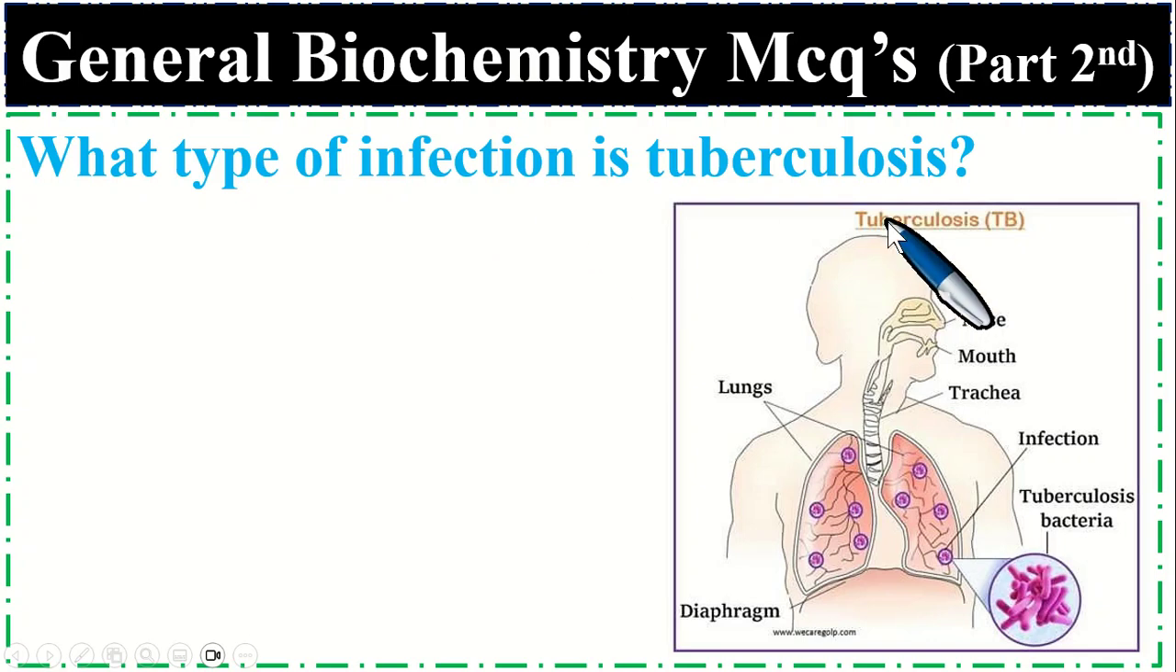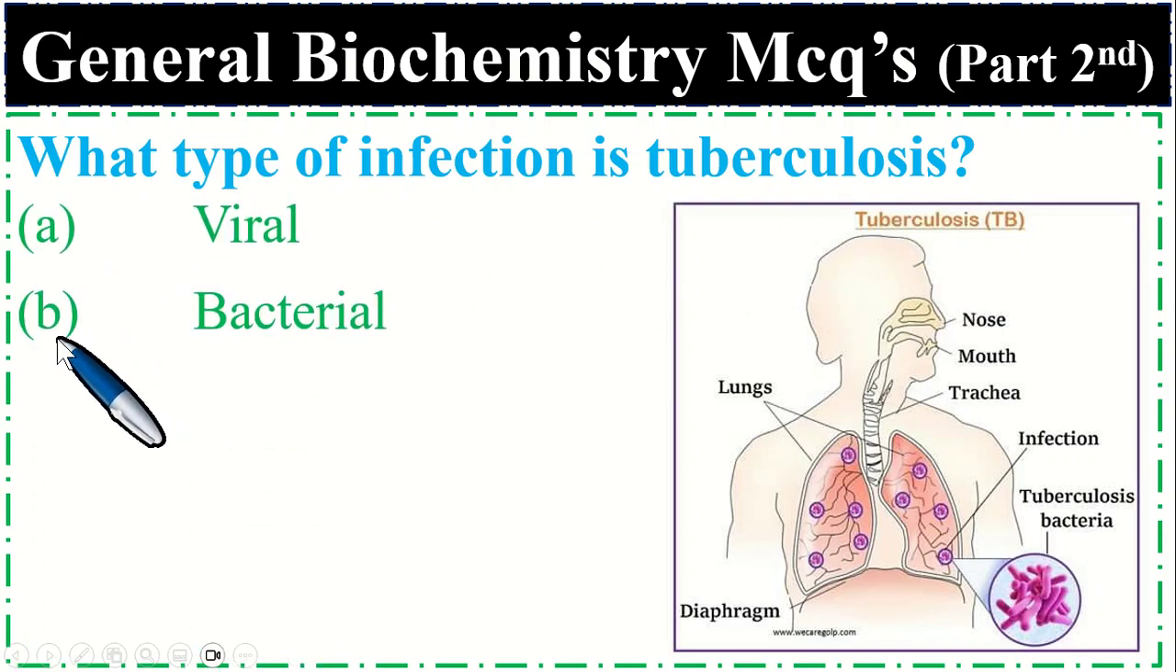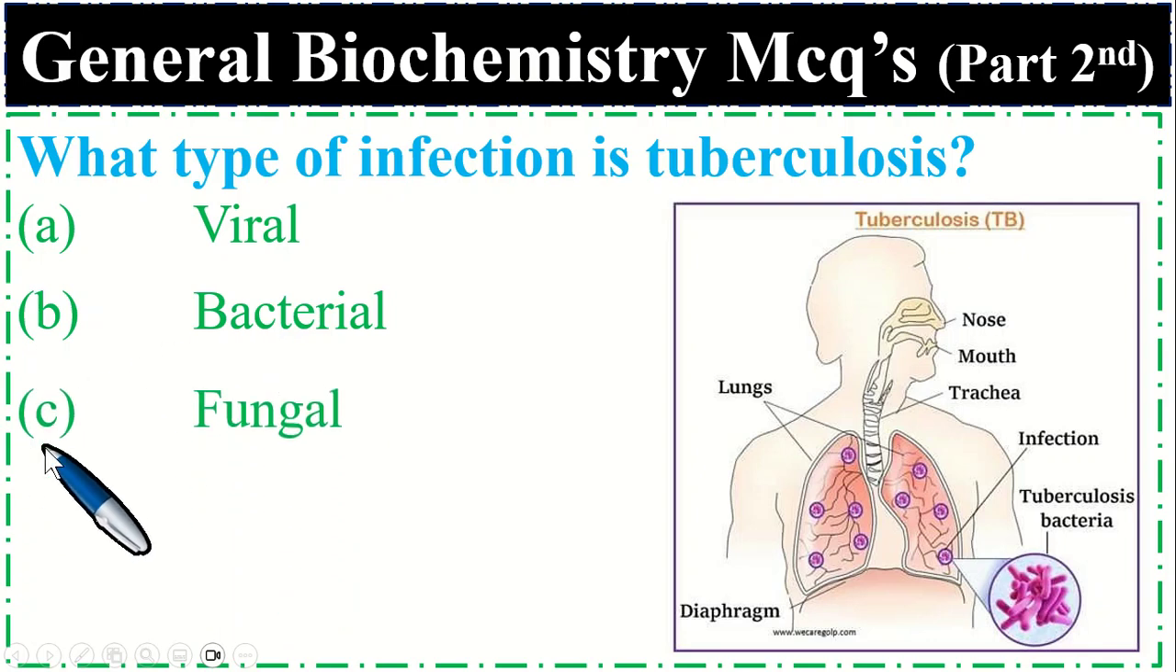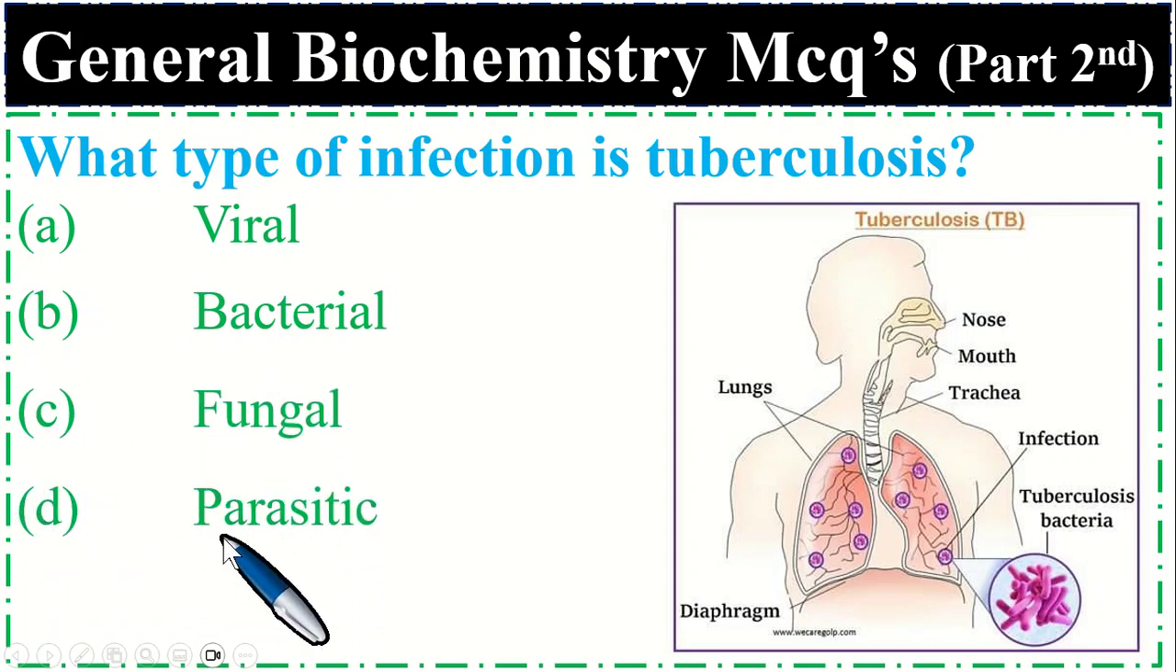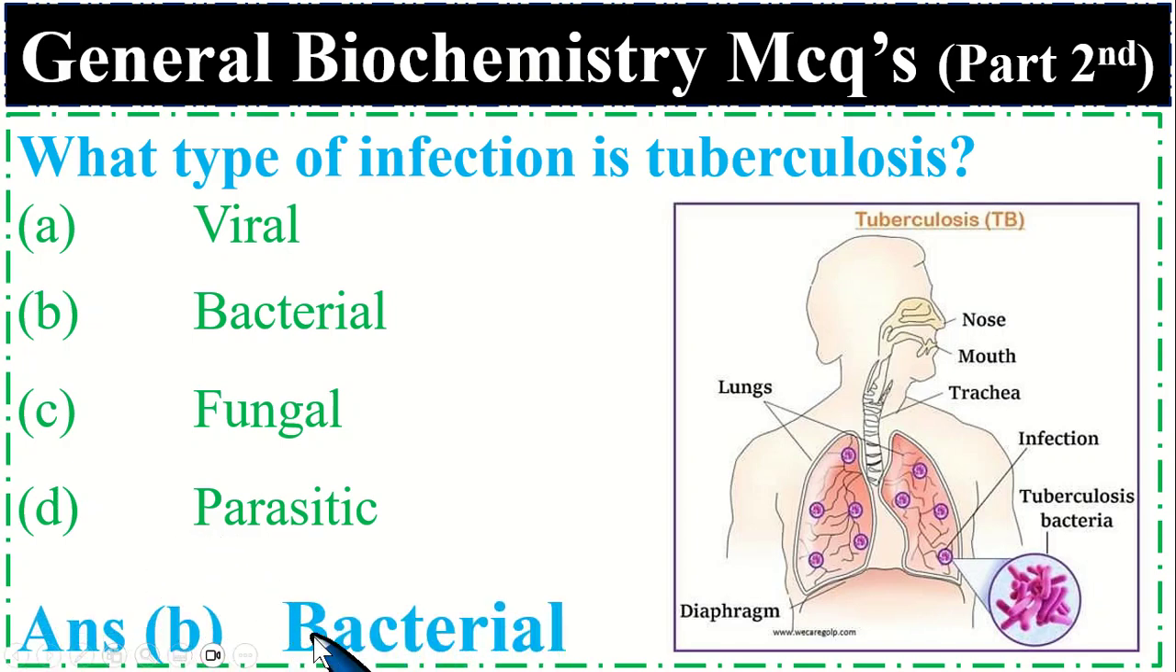What type of infection is tuberculosis? Option A viral, option B bacterial, option C fungal, and option D parasitic. So the correct option is B bacterial.